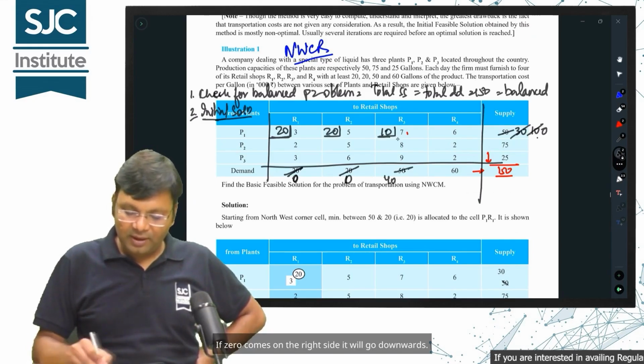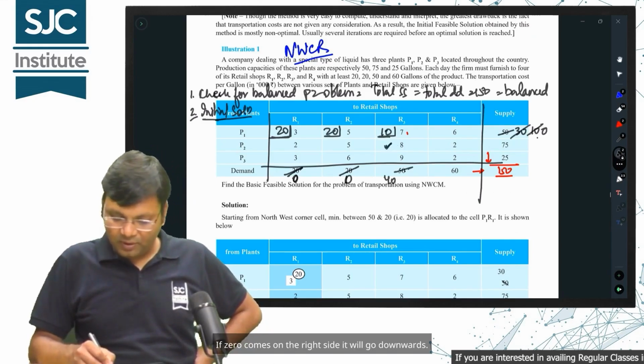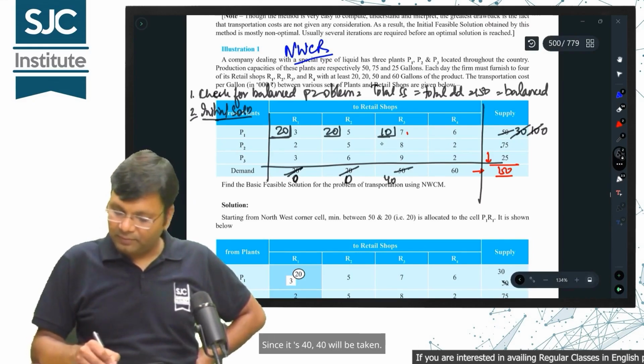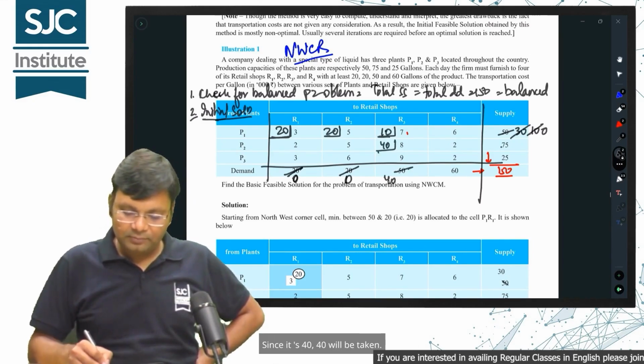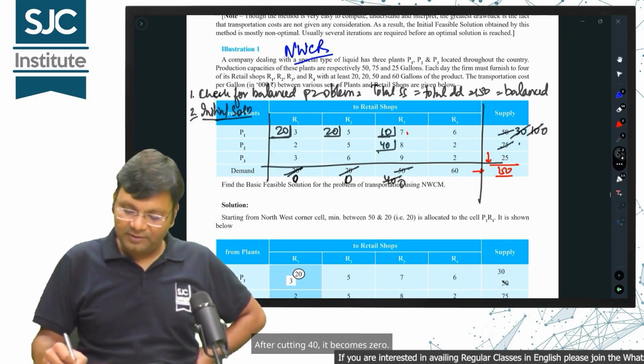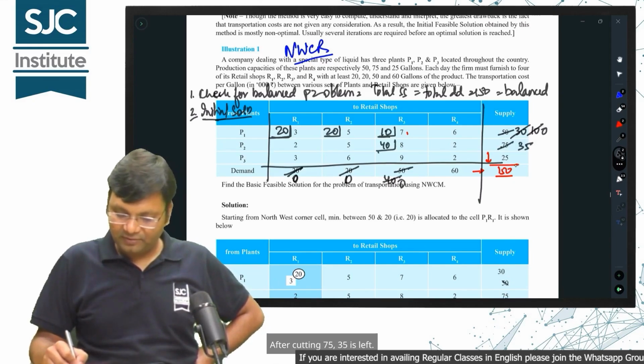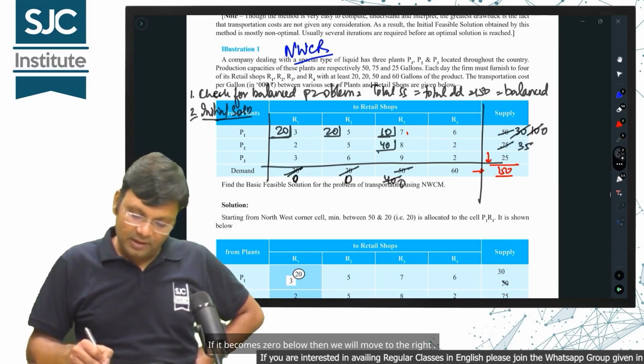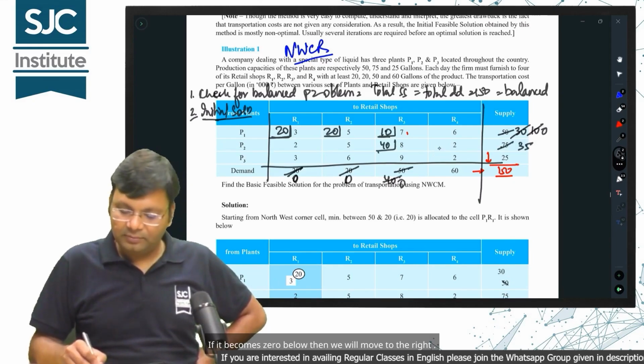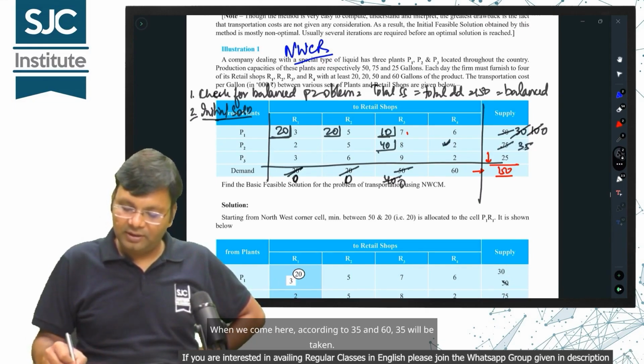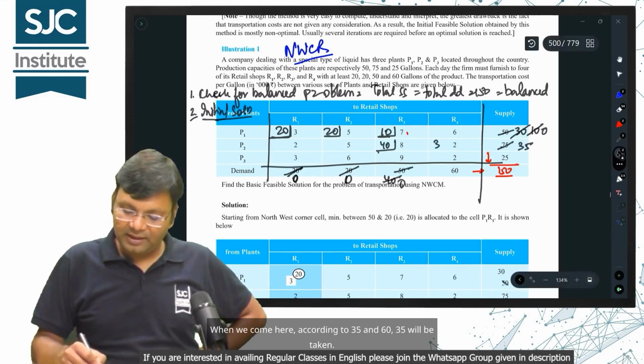If 0 comes on the right side, it will go downwards. Below, 40 and 75. Since it's 40, 40 will be taken. After cutting 40, it becomes 0. After cutting 75, 35 is left. If it becomes 0 below, then we will move to the right. When we come here, according to 35 and 60, 35 will be taken.